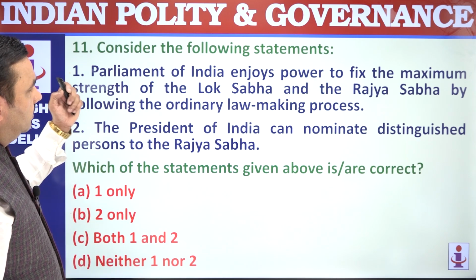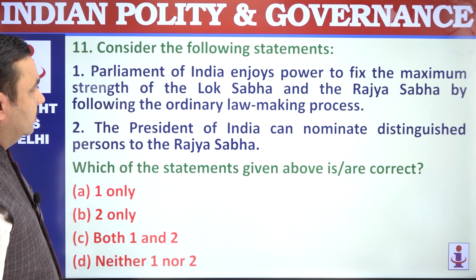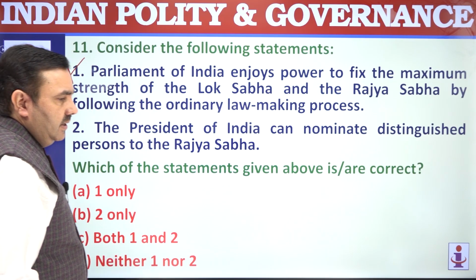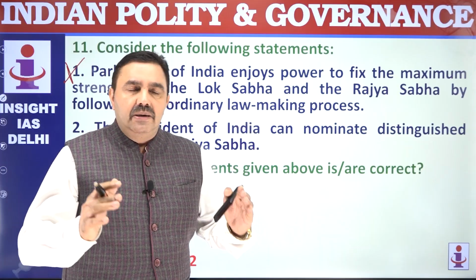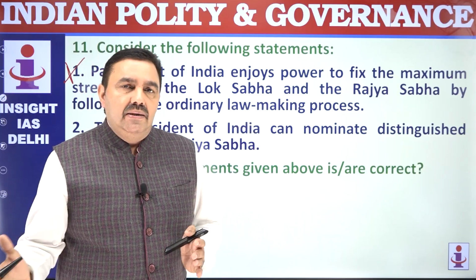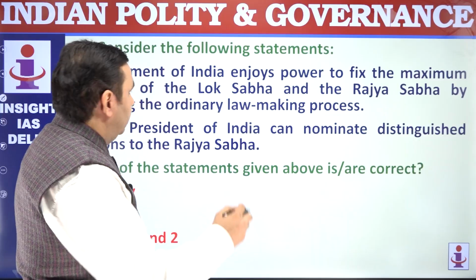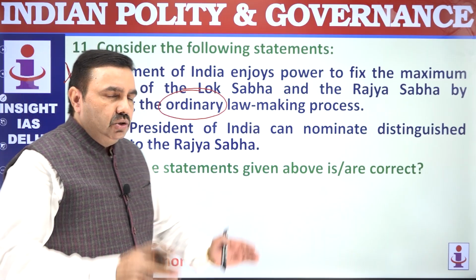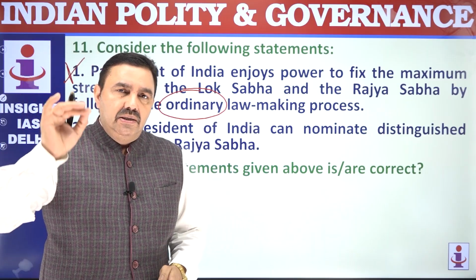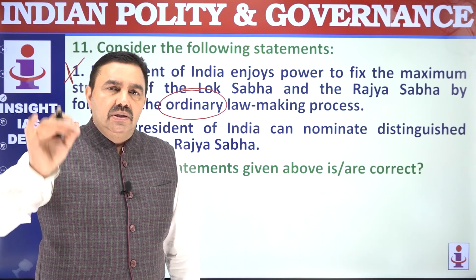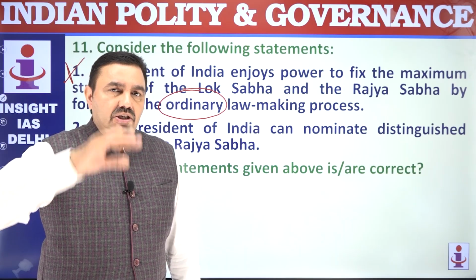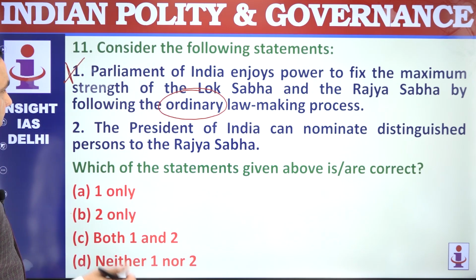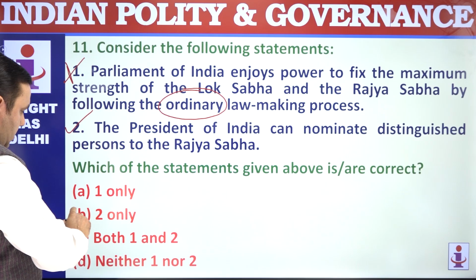Question 11. The Parliament of India enjoys the power to fix the maximum strength of Lok Sabha. It's not Parliament, the Constitution decides it. And the Constitution can be amended by Parliament, so Parliament can decide in that manner, but not through an ordinary bill. The strength of Lok Sabha and Rajya Sabha can be changed only through the special procedure given by Article 368, in which even state legislatures are involved. So it's not an ordinary lawmaking procedure. The President of India can nominate distinguished members to Rajya Sabha, that's correct. Only 2.